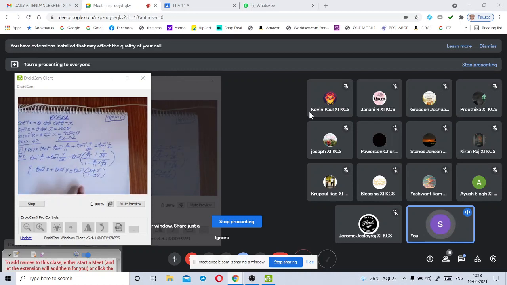By using this property of inverse trigonometric functions, we wrote this step. Understood this step, my dear children? Yes, sir.